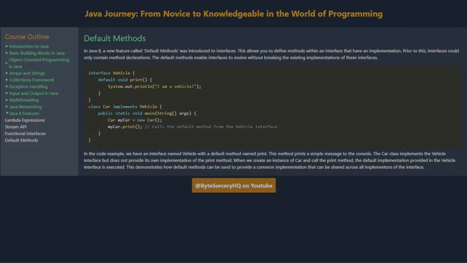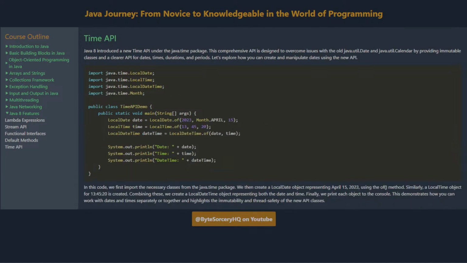In the code example, we have an interface named Vehicle with a default method named print. This method prints a simple message to the console. The Car class implements the Vehicle interface but does not provide its own implementation of the print method. When we create an instance of Car and call the print method, the default implementation provided in the Vehicle interface is executed. This demonstrates how default methods can be used to provide a common implementation that can be shared across all implementers of the interface.